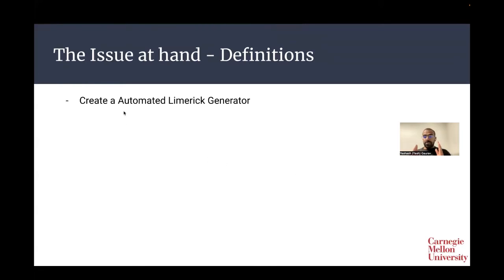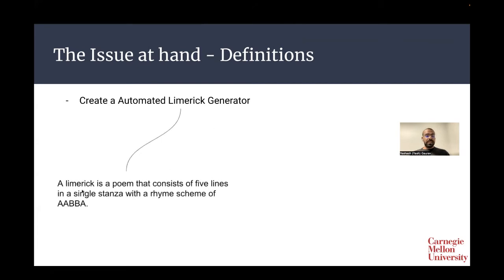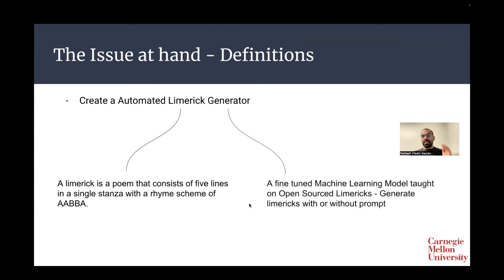Once we drill down onto what we're trying to solve, the idea is called in the literature automated limerick generation. What is a limerick? Well, a limerick is a poem that consists of 5 lines in a single stanza with a rhyme scheme of AABBA. In the generation sense, we will be using a machine learning model, which is taught open source limericks, to generate limericks with or without prompt.